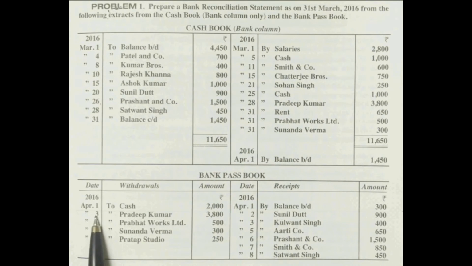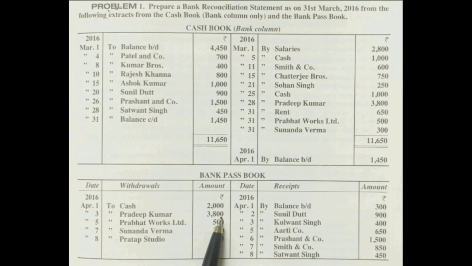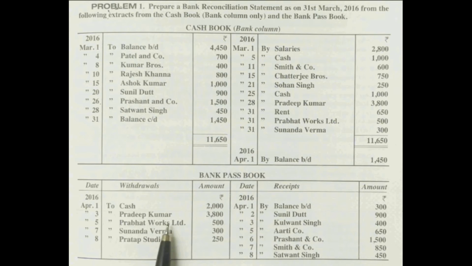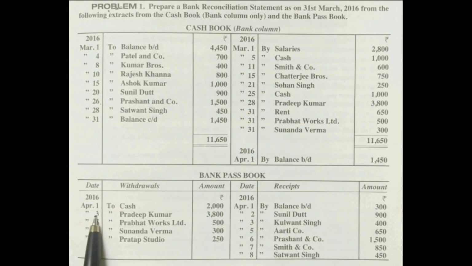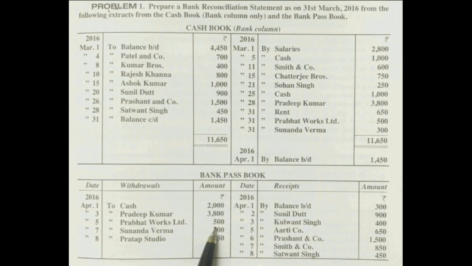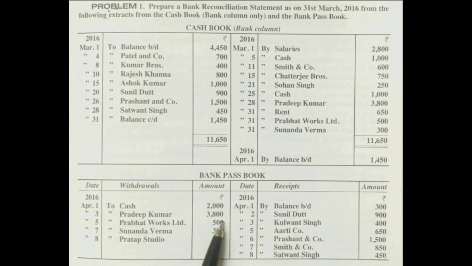Next, on 3rd April, Pradeep Kumar 3800. Here also he is giving some parties' names: Pradeep Kumar, Prabhat Works Limited, Sunanda Verma, Pratap Studio. What is the meaning of this? On the debit side we write withdrawals. So on these dates, these parties withdrew these amounts from the firm's bank account. Bank balance is decreasing. Suppose on 3rd April 2016, Pradeep Kumar presented a 3,800 check in our bank account and he withdrew that money, and so on.